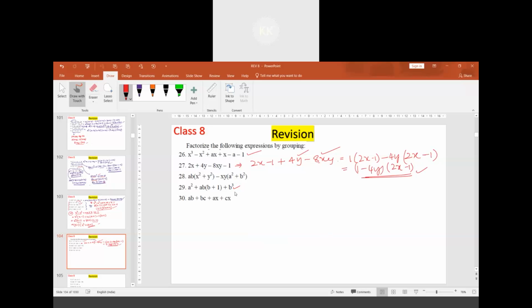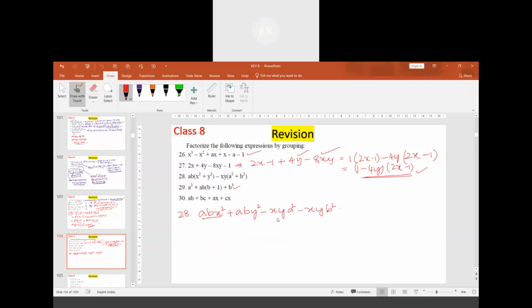Yes, sir. Same answer, sir. In the 28th question, you have to simplify, and there is nothing common, so it's better that we multiply them and then simplify. Yes, sir, if I multiply, it's easy. I'll be getting abx square plus aby square minus xy a square minus xy b square.